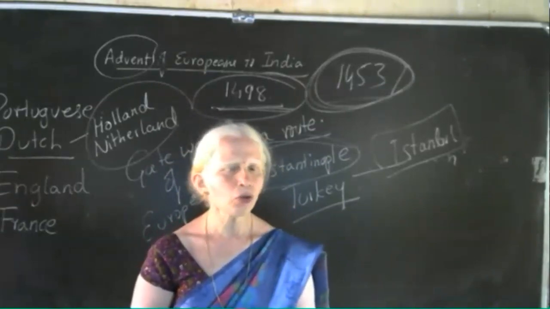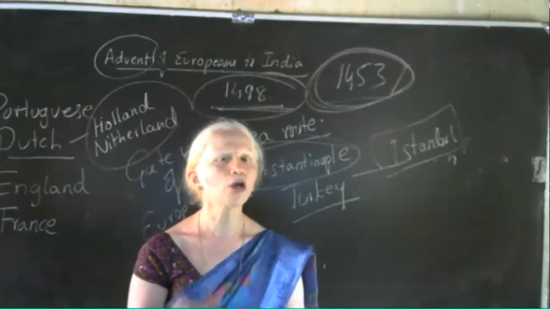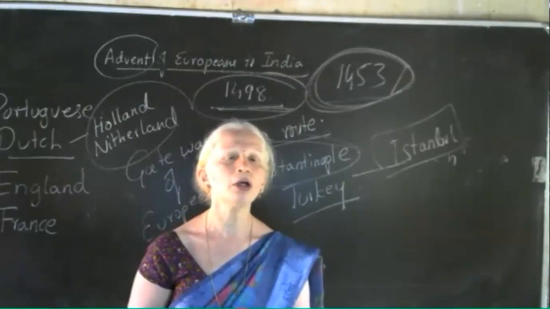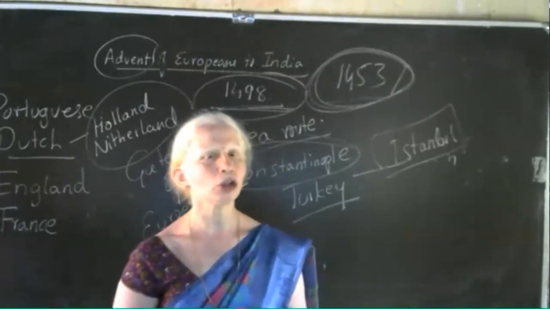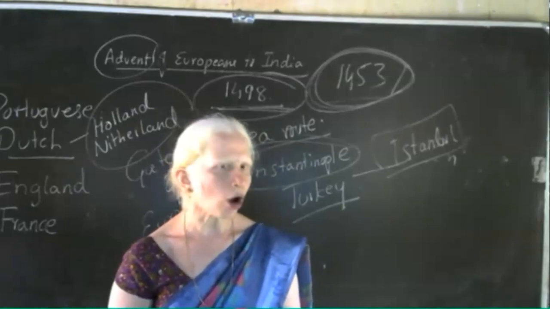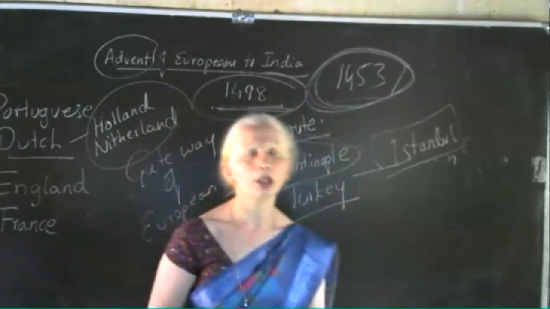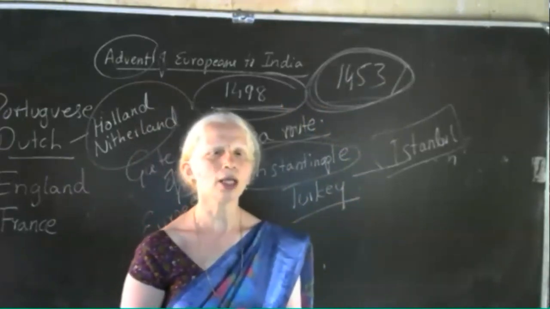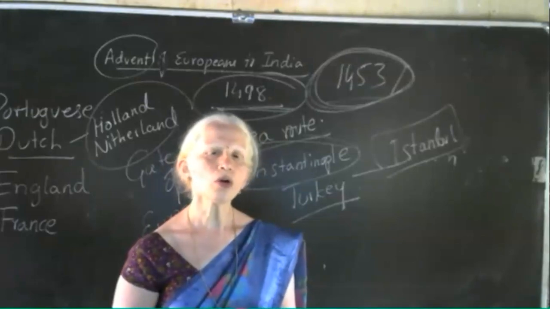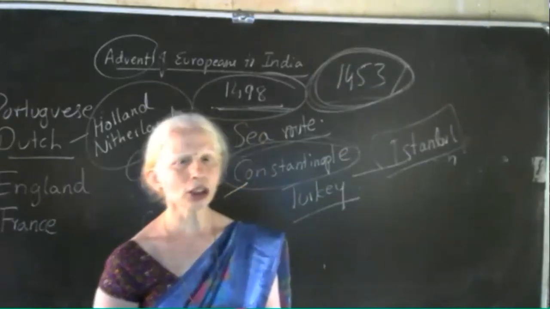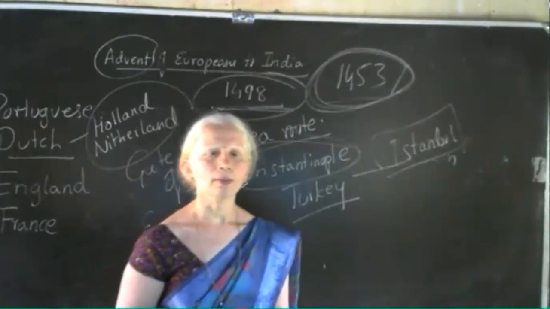This led to the discovery of new lands. This led to geographical discovery, which you have learnt in the 9th standard. You have learnt Renaissance, Reformation, and geographical discoveries, no? So for all these things, the root cause is the fall of Constantinople in the year 1453. Okay. So now let us see Vasco da Gama's route to India. How did Vasco da Gama reach India? Again, we will refer to the map there.